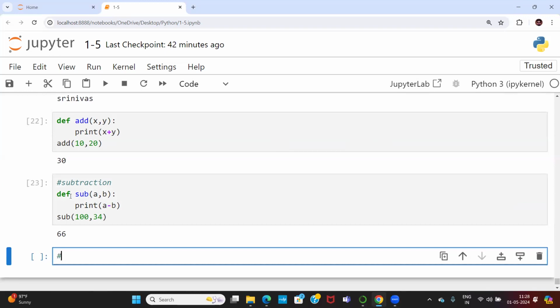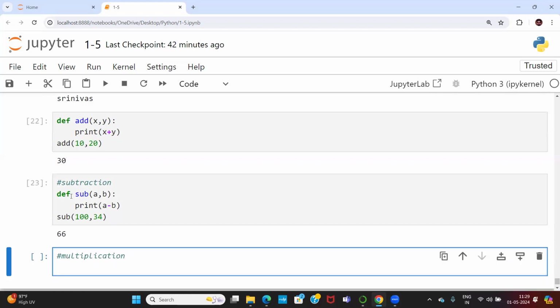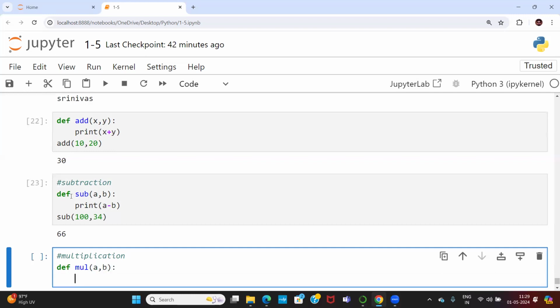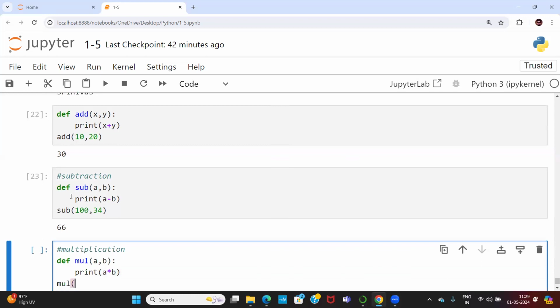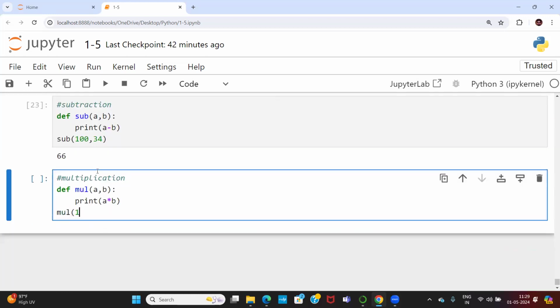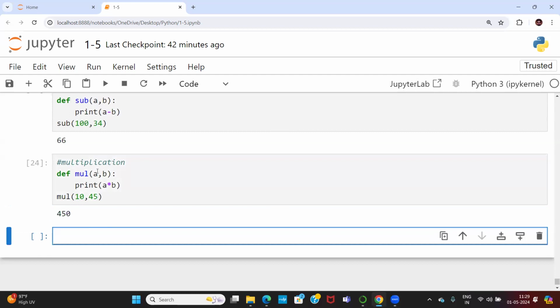Now I go for multiplication. Let's go. def multiplication, A comma B. Let's go. Print of A into B. Finally, for multiplication, what do we multiply? It is your wish. Argument value is your wish, you can pass anything.